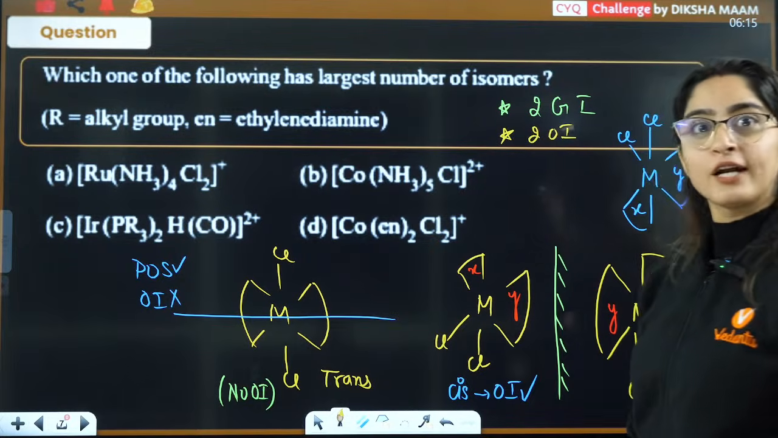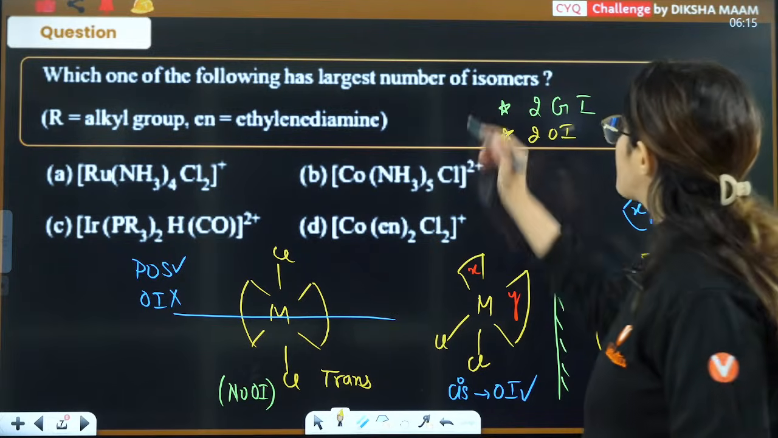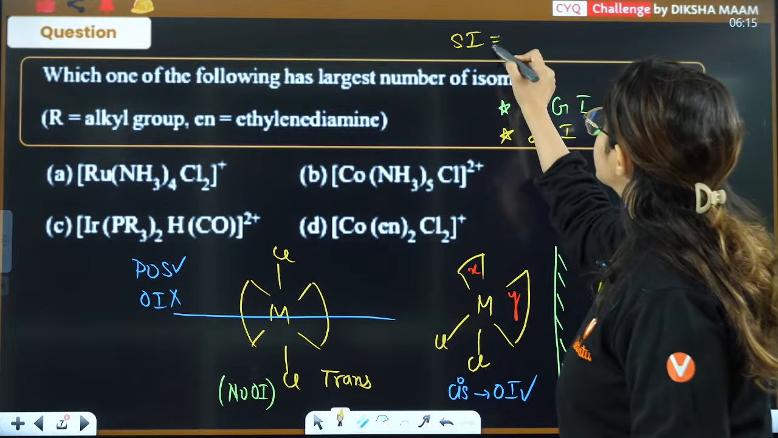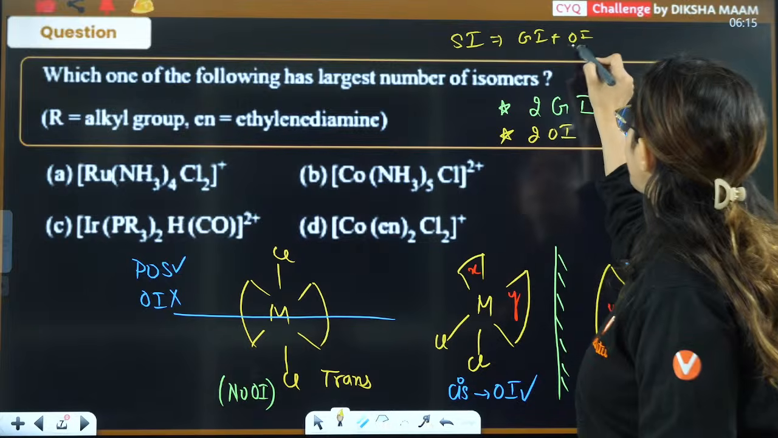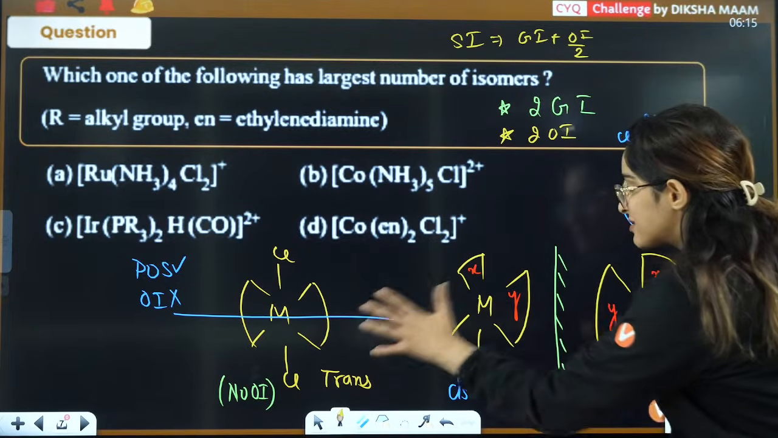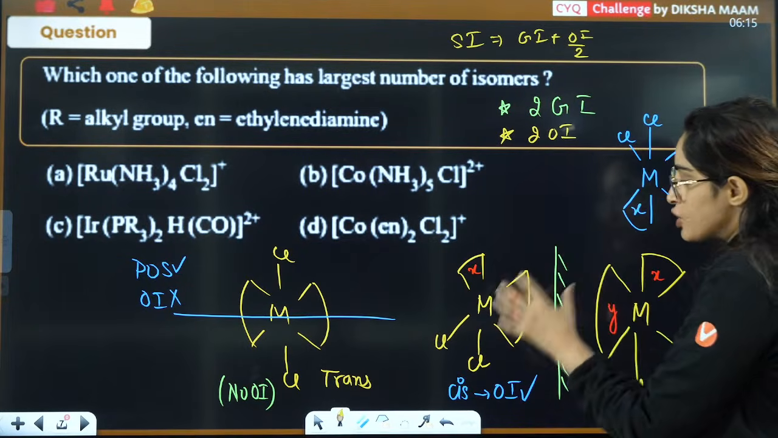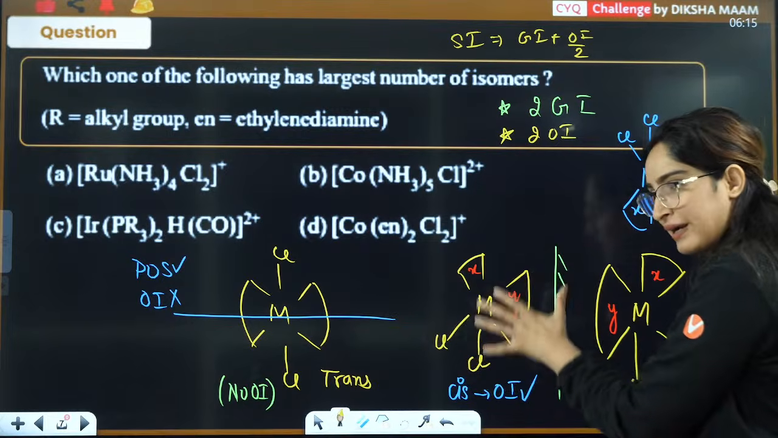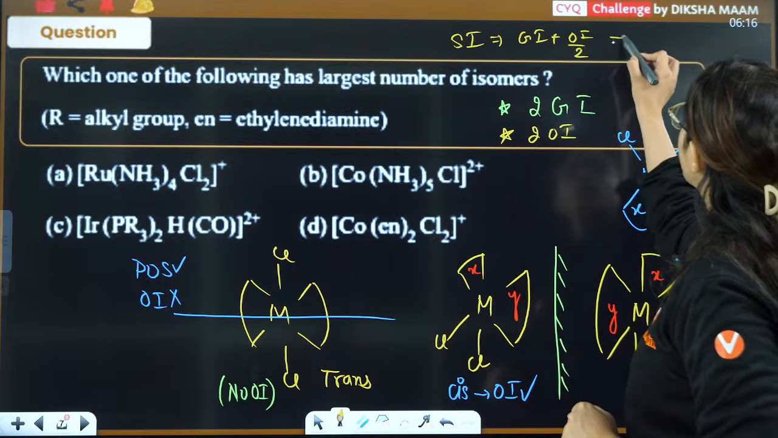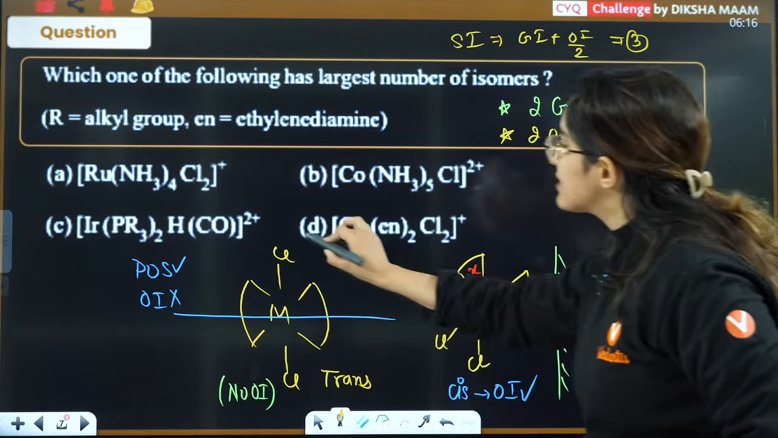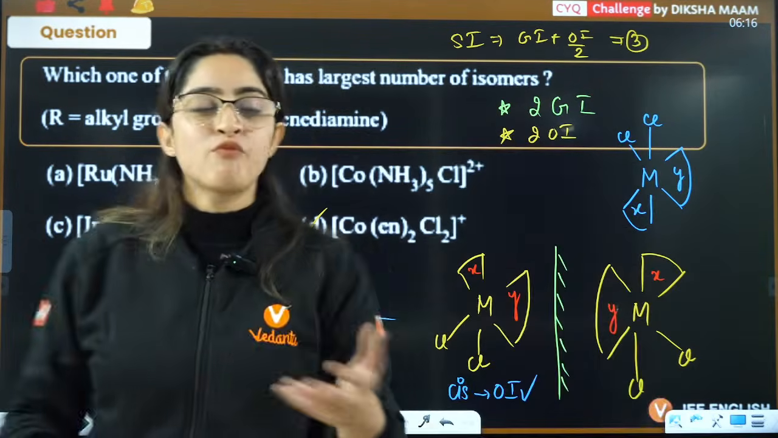Now you will think that there are a total of 4 stereoisomers. No. Whenever we calculate stereoisomers, we say geometrical isomers plus optical isomers divided by 2. Because this is 1, this is 2, and this is the third one. So this one is also a geometrical isomer, this one is also an optical isomer. So the answer is going to be 3, right? So the answer is D.